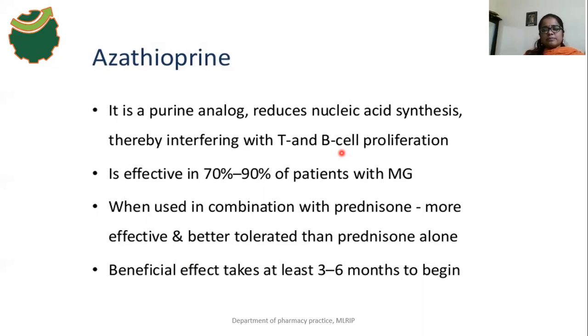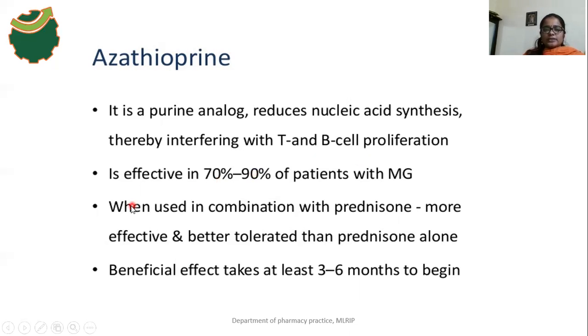B cells mediate antibody production, so antibody production is inhibited because azathioprine inhibits nucleic acid synthesis. With no nucleic acid in the cell, there is no survival of B cells and T cells, and so there is no production of antibodies.